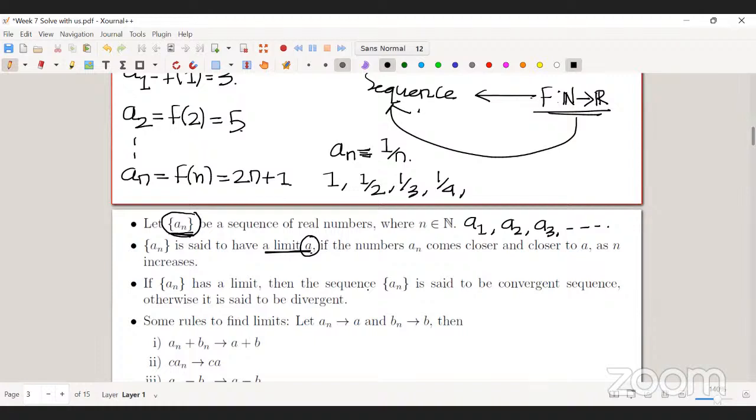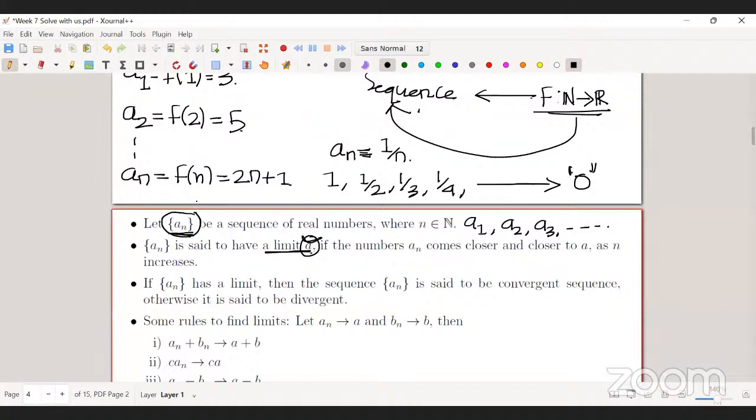If I keep increasing the value of n, the sequence will come closer and closer to 0, right? So that's why I can say that 0 is the limit of this sequence. In general, a sequence an has a limit a if the terms of the sequence come closer and closer to a as I increase the value of n.